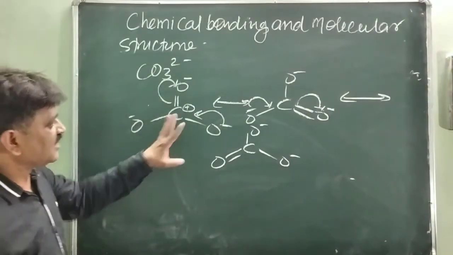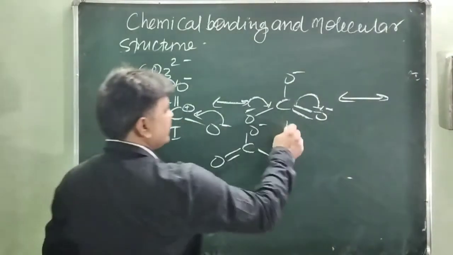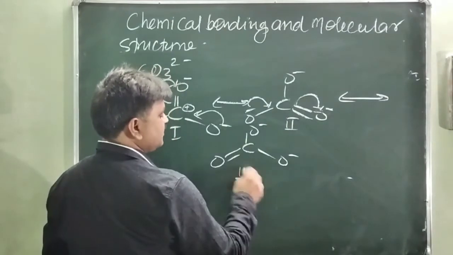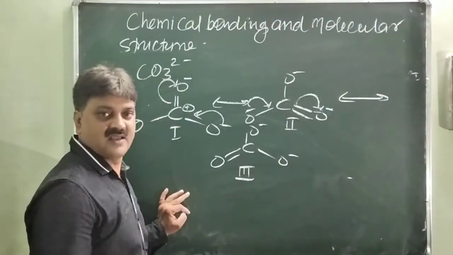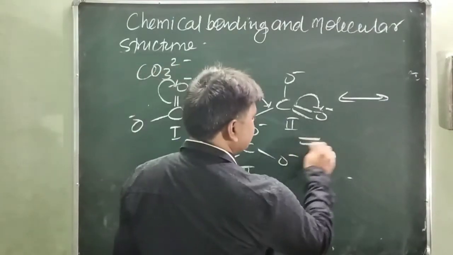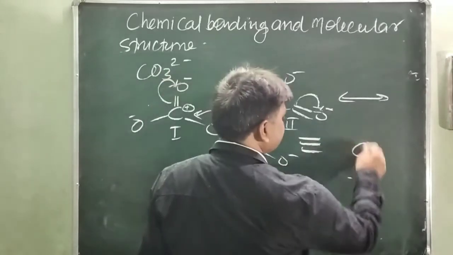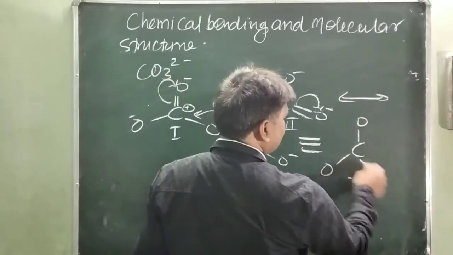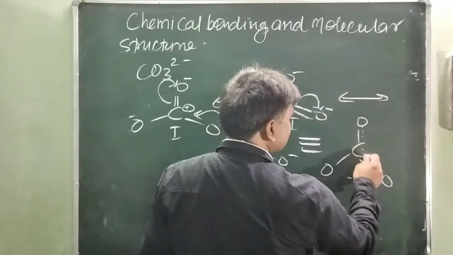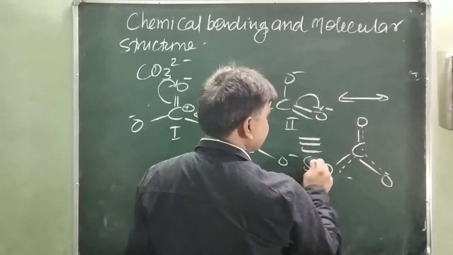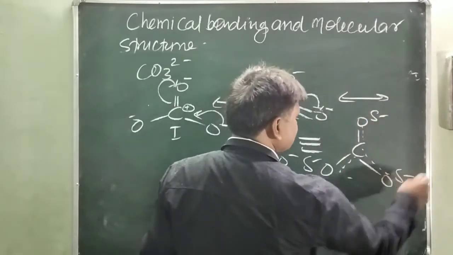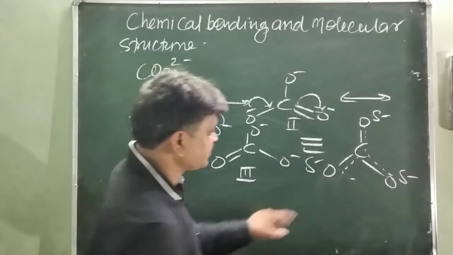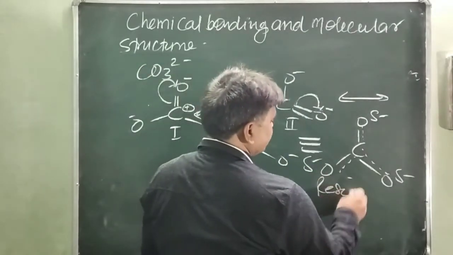So these are the resonating structures: first, second and third. And the resonance hybrid is shown in this manner. This is C, O, O, O, with dotted lines to show the delocalized bonds, and this is negative, negative, negative. What is this showing? This is the resonance hybrid structure. This is called the resonance hybrid.